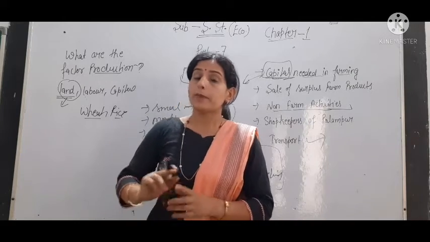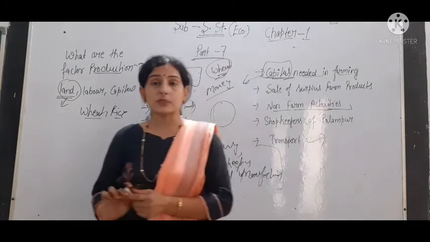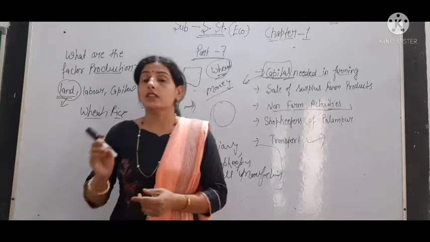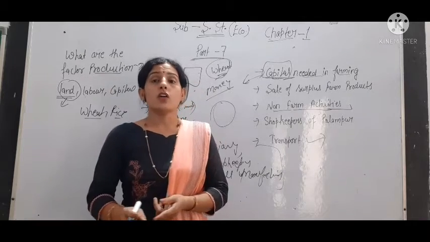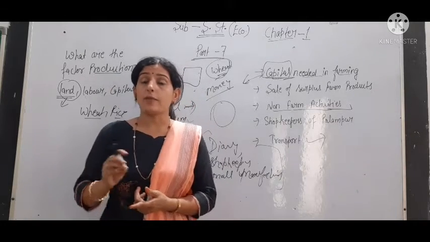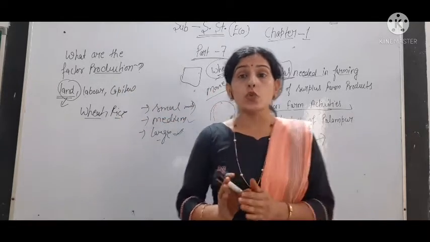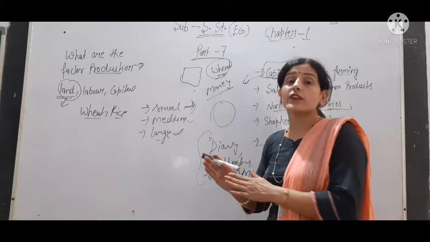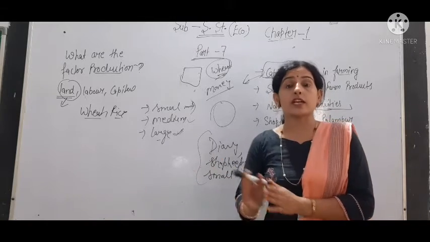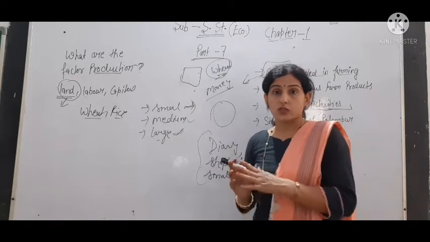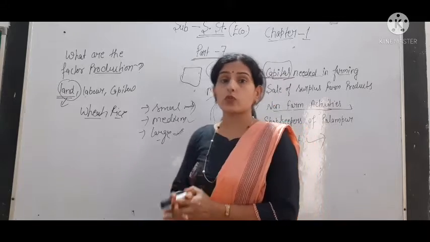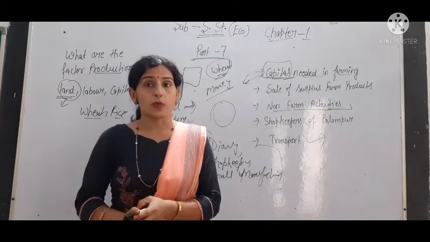Okay, people have different types of transportation facility, like rickshaw, auto rickshaw, okay, jeep, car, bike, truck. So these are used to transport goods from the village to the cities or nearby towns. Okay, so transportation facility is also good in village Palampur.